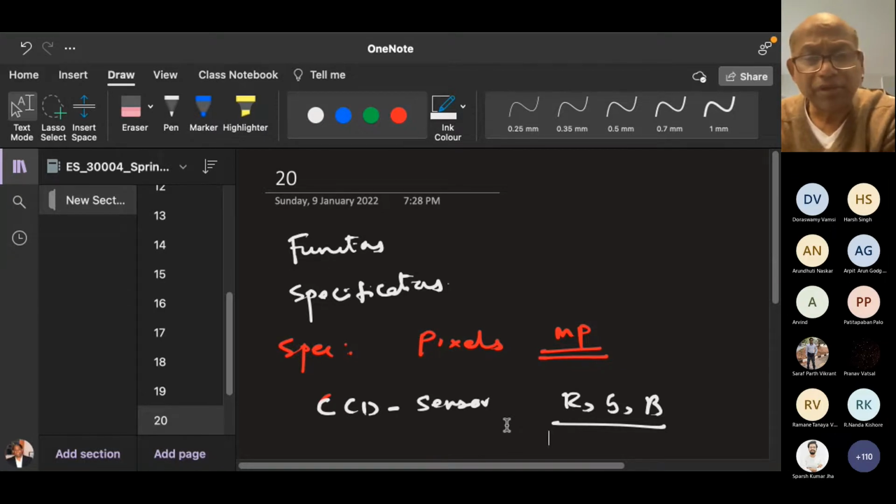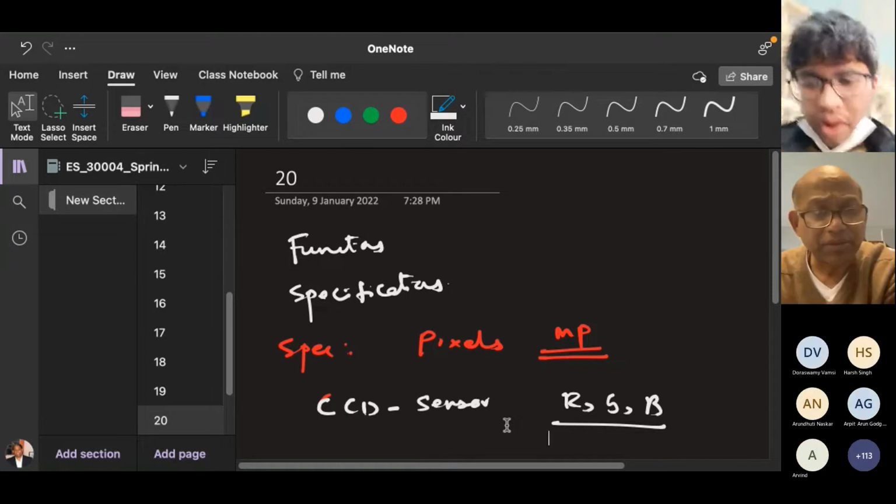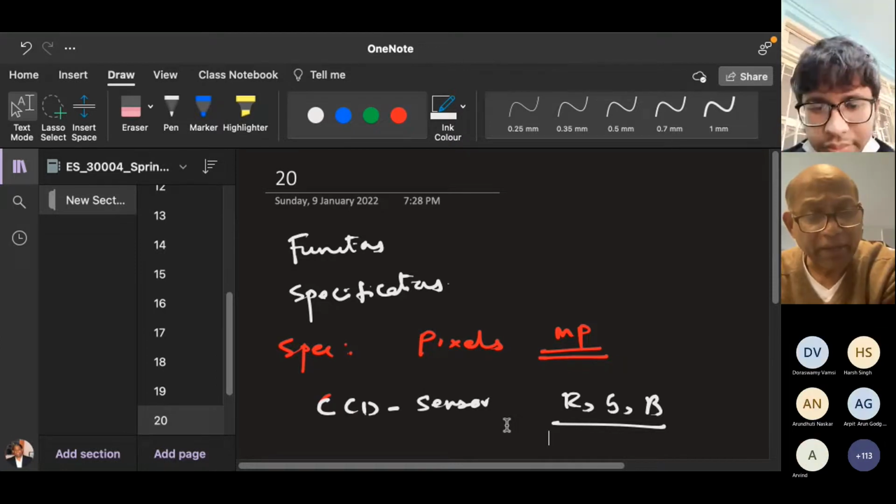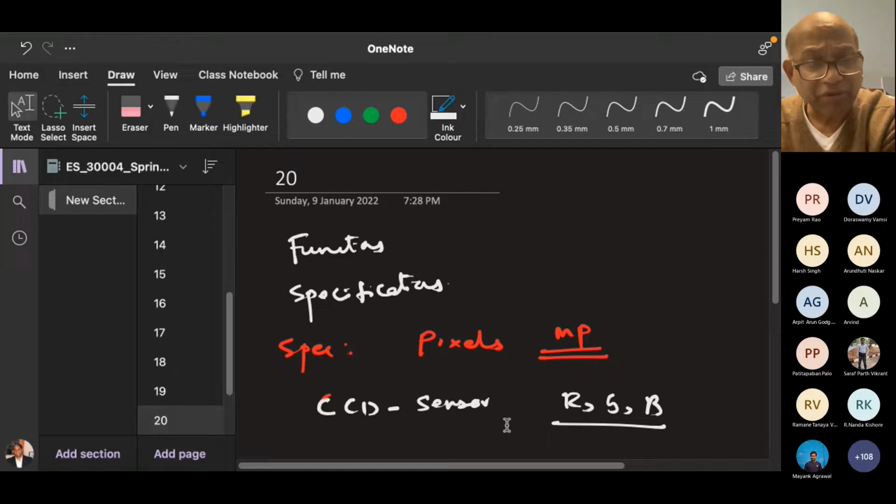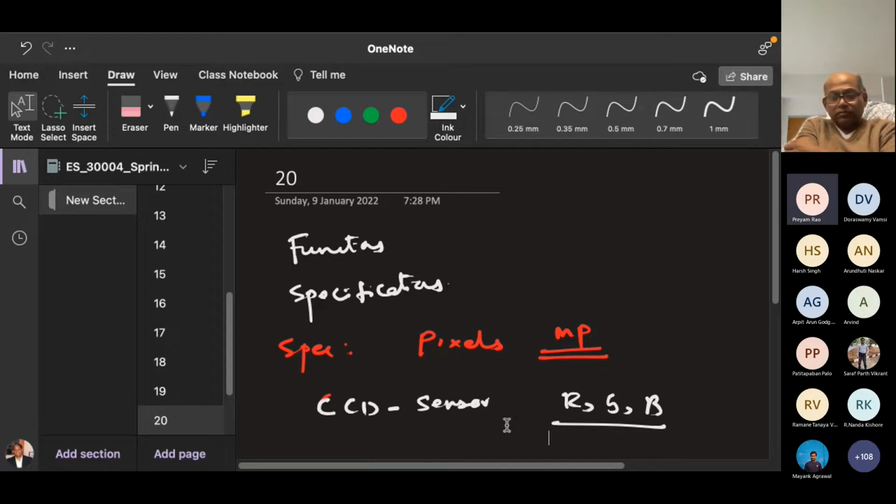So Priyam, how many megapixels is the camera on your cell phone? 48 megapixel. So is it enough, or are you also interested in something else? Sir, I think bigger sensors would be better. Not only that, there are different kinds of zoom.